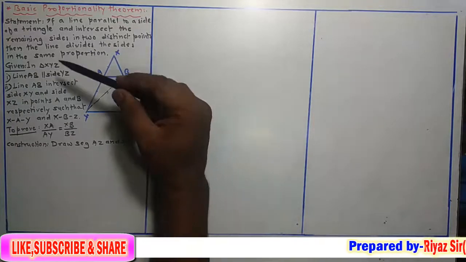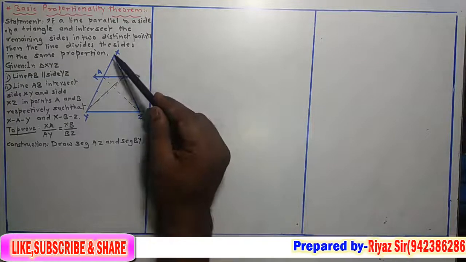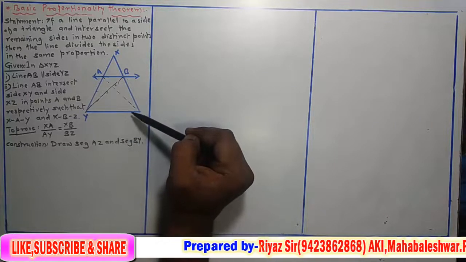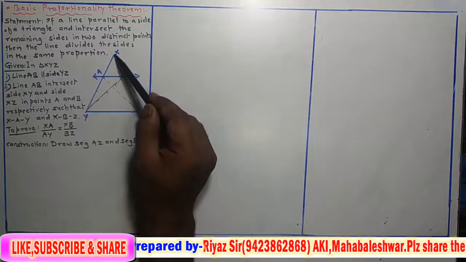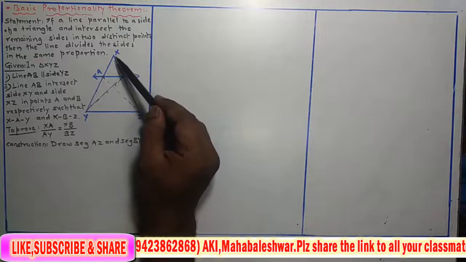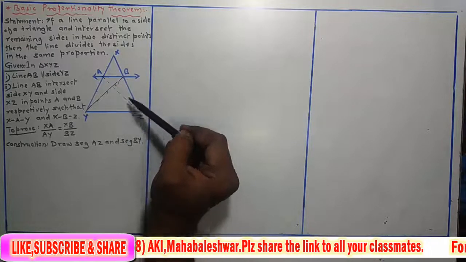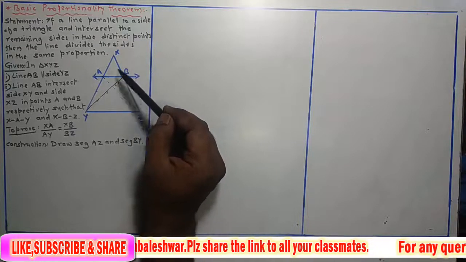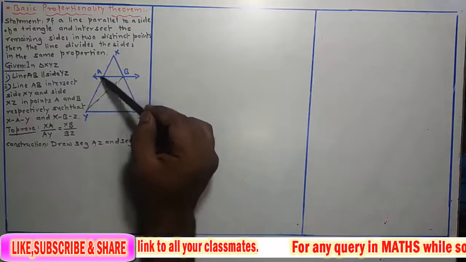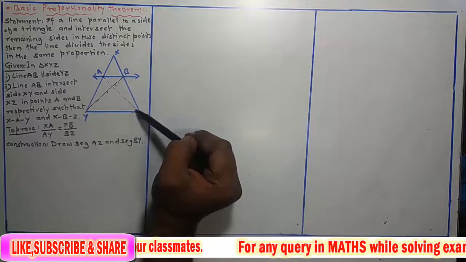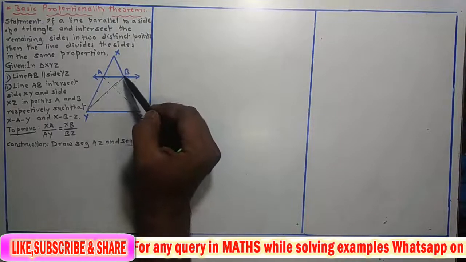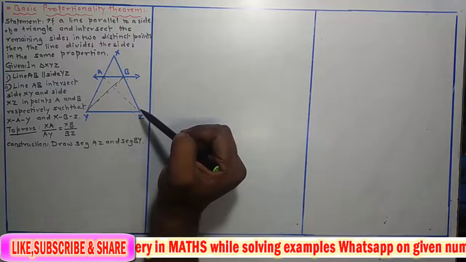ठीक है, then first we have to write the given. So here we consider triangle XYZ. In triangle XYZ, this line AB is parallel to YZ, and this line AB intersects side XY of triangle XYZ at point A and intersects side XZ at point B, such that X-A-Y and X-B-Z, that means these three points are collinear and these three points are collinear. Then we have to prove that XA upon AY is equal to XB upon BZ. This we have to prove.